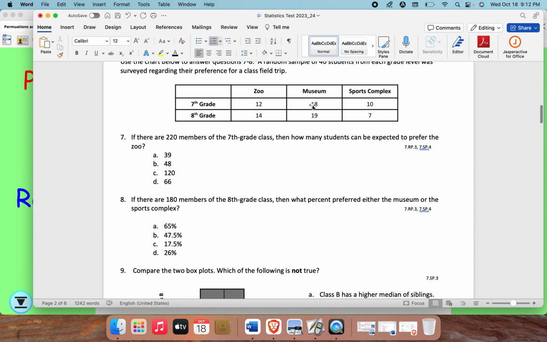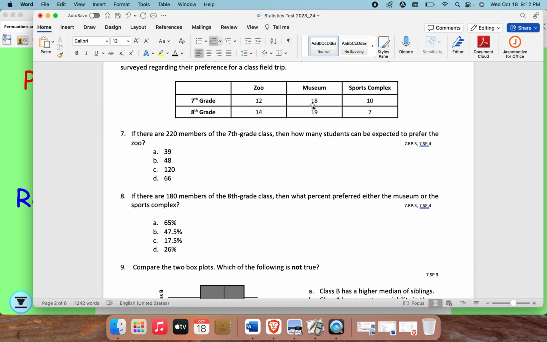7th grade, 12 people chose zoo. 18 people chose museum. 10 people chose sports complex. 8th grade, 14 people chose the zoo. 19 people chose the museum. And 7 people chose the sports complex.